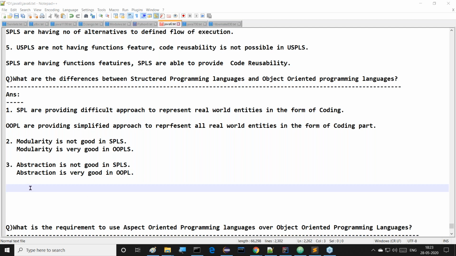What is an abstraction? See, for example, in the case of Java or any other programming language, if I declare something in a package, is that content visible outside? Now tell me. For example, I have taken a carry bag, sir.